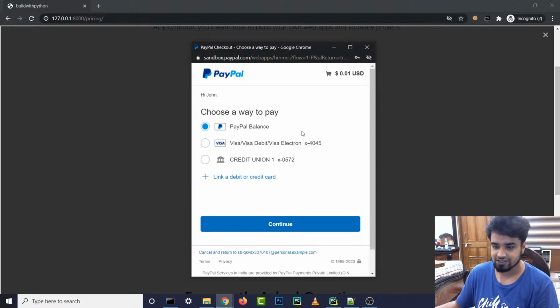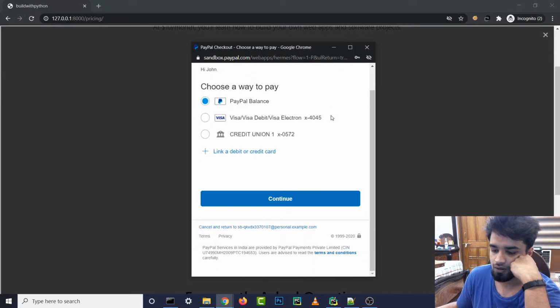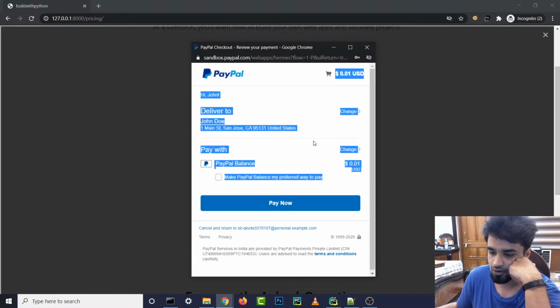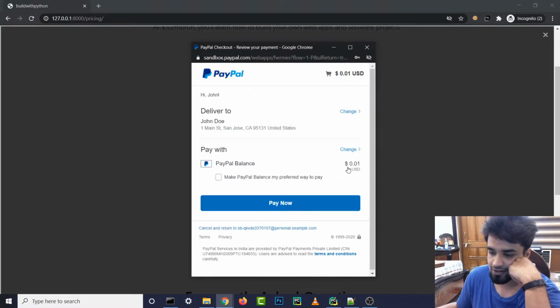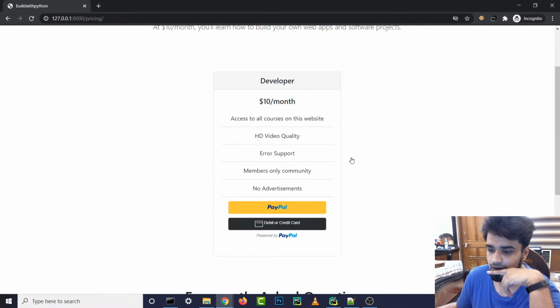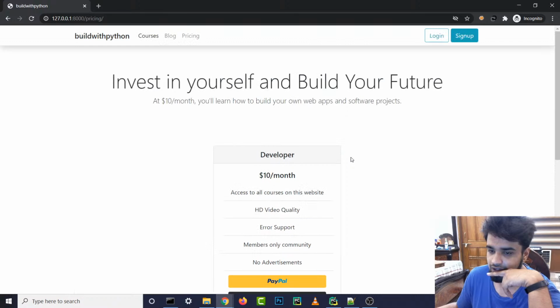So yeah, you can see that it actually comes over here, but I don't know why it's showing $0.01. I guess this is because this is just testing, so maybe that's why it's just showing $0.01. So let's send it through PayPal balance and see what happens. In PayPal balance there is only $0.01. Oh, okay, so let's click on pay now and see what comes up. So we have paid now, and does anything happen?